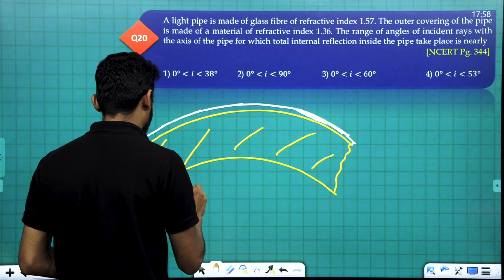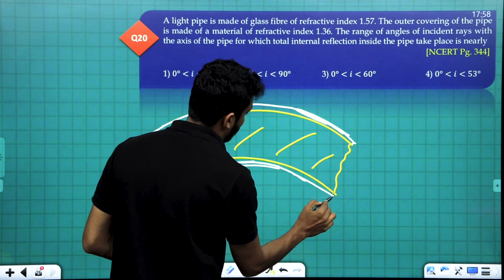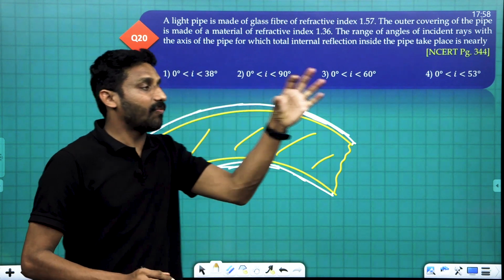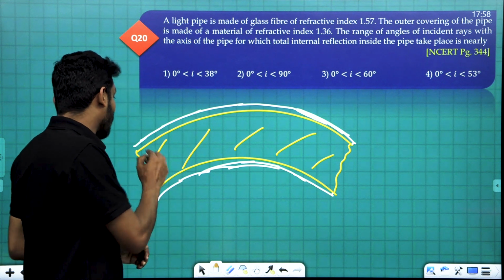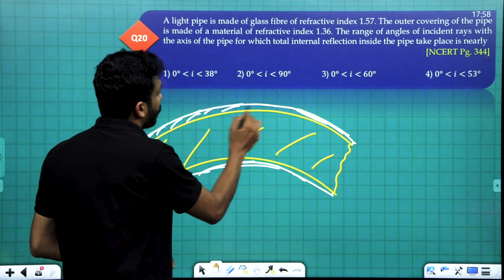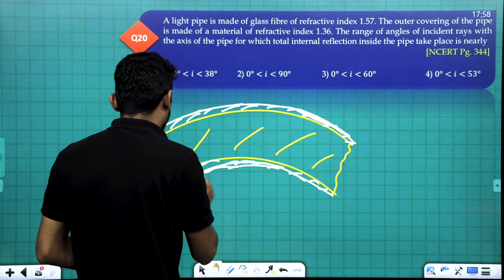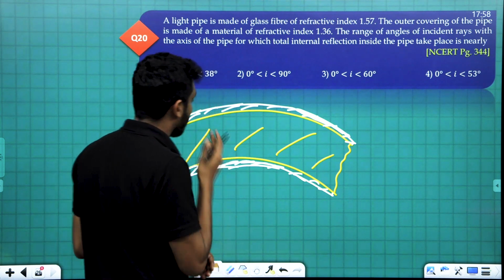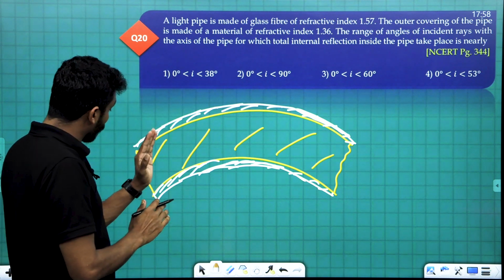This is a longitudinal section of the fiber drawn here. This outer covering, this white layer, is the outer covering whose refractive index is less. Understood? Now a ray is entering into this one.